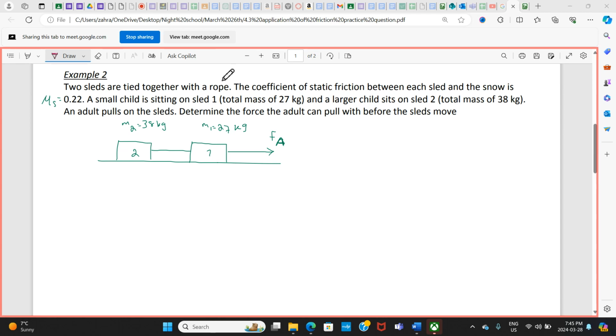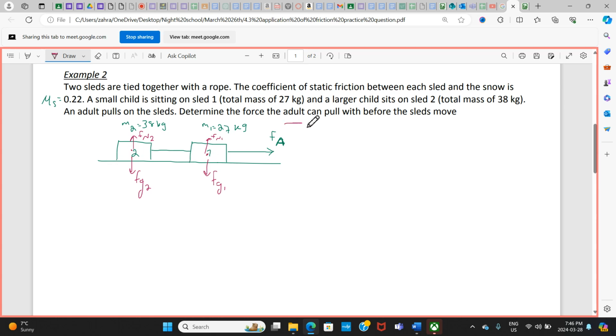Okay, so the first thing we do is an FBD diagram for each object. So for this one, for sure, we have the force of gravity, I call it Fg1, and the normal force, Fn1. They cancel because your object is not moving up and down. Same thing here: Fg2, gravity, and Fn2.